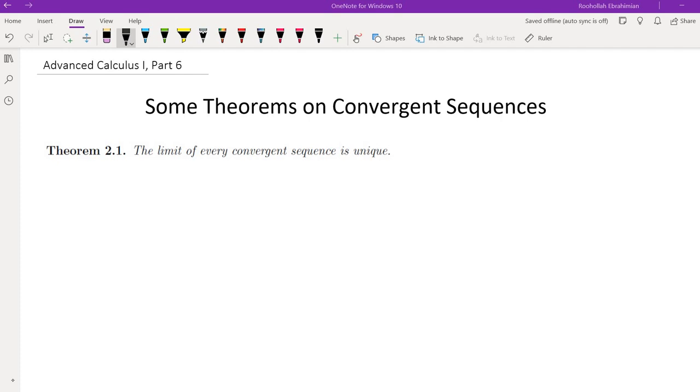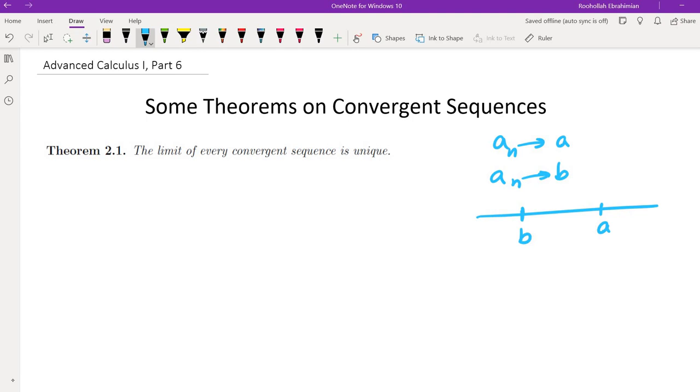In other words, you cannot have a sequence an that converges to two different numbers. And that seems like it must be intuitively obvious, but of course we need to provide a proof for that. So let's see why that is the case. Let's assume that that is not the case. Let's assume that a sequence an converges to both a and b.